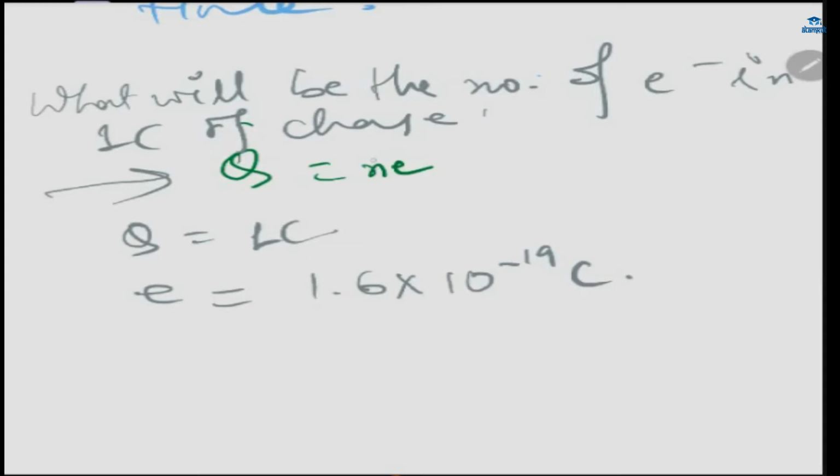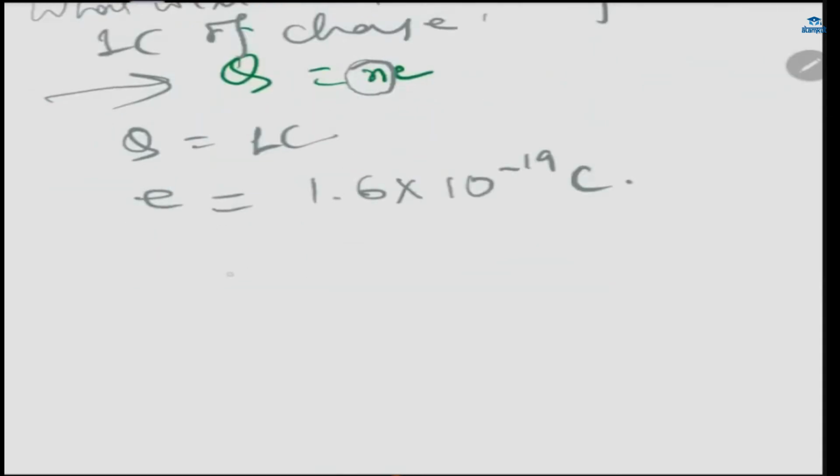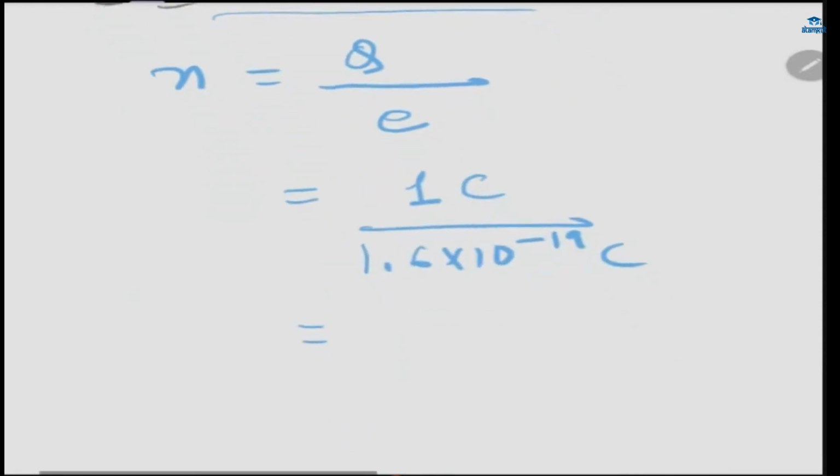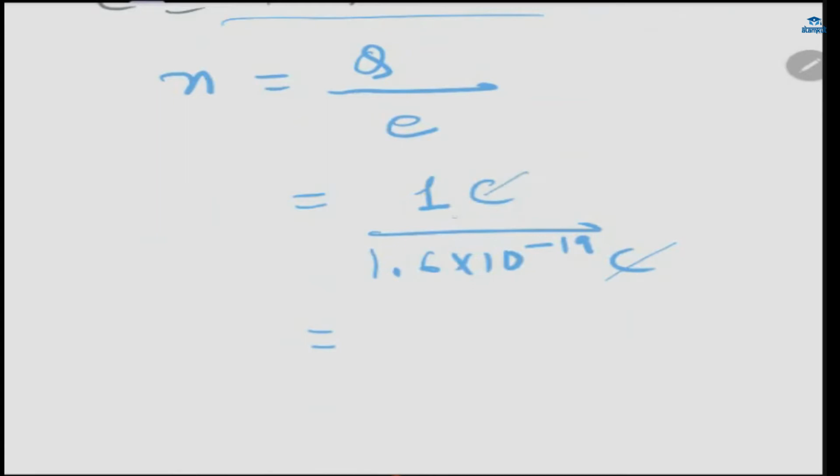We have to solve it for N. Very simple: we leave N alone and take E to the left hand side in the denominator. So it will be Q by E. Q is already given as 1 coulomb, and the magnitude of charge on an electron is 1.6 into 10 power minus 19 coulomb. Coulomb will get cancelled, so we need not mention it.